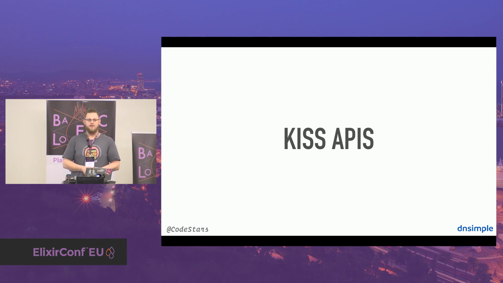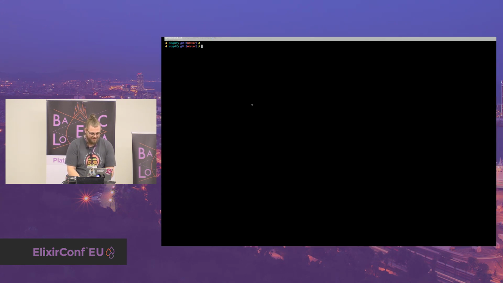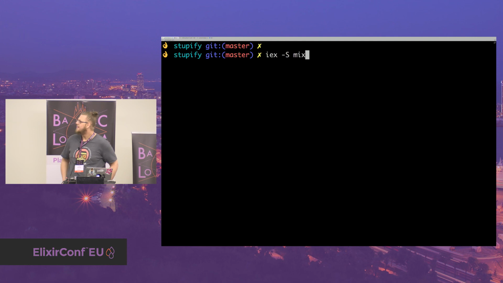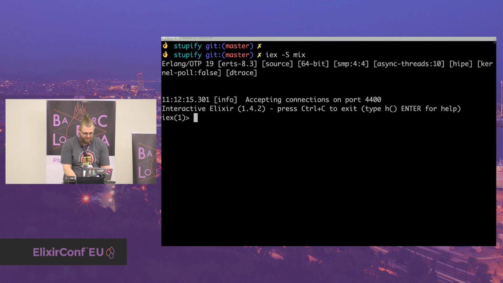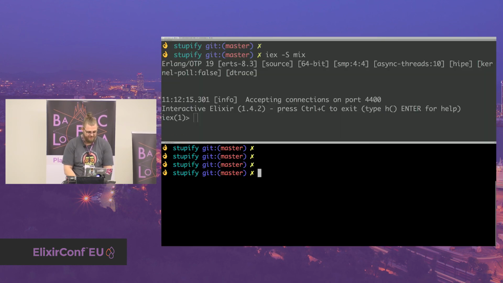So now, looking at all of you, I know you have one question still open. Does it actually work? If the demo gods are with me, I want to try to demo it, and that is definitely not big enough. So can you read that now? I think that's good. So let's start the Stupefy server. And now it's running on port 4400. And then we have this one here. So just make this bigger, so just trust me, it's there.